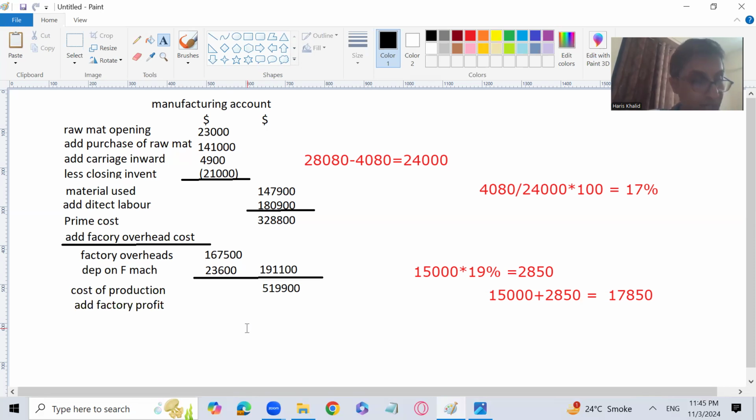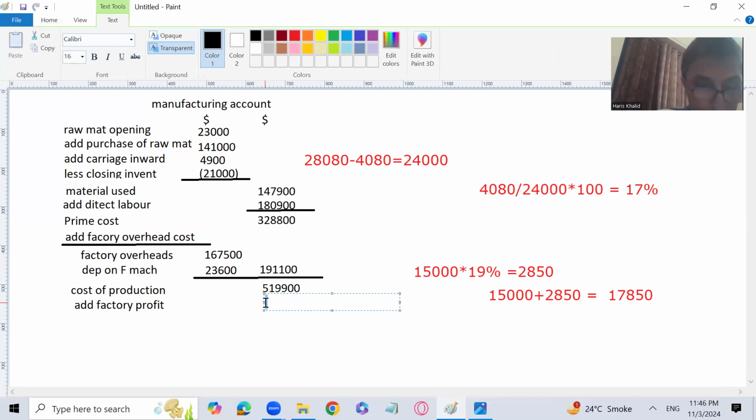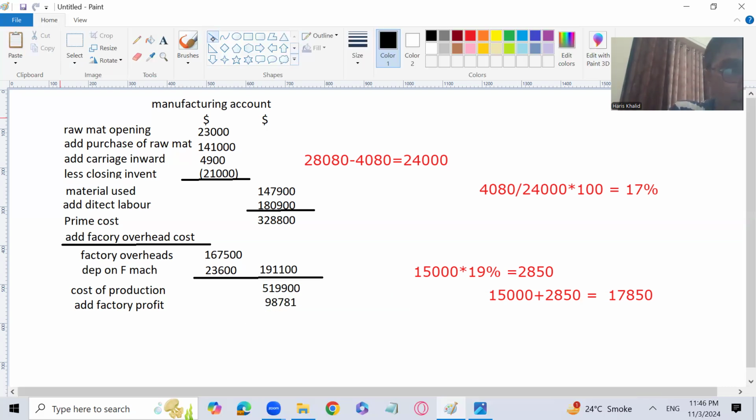So factory profit percentage for 2024, for the current year, is 19%. So 519,900, oh sorry, 519,900 multiplied by 0.19 or 19%, that is 98,781. So the factory profit is going to be 98,781. Now I'm going to add it up to find the market value of goods produced.